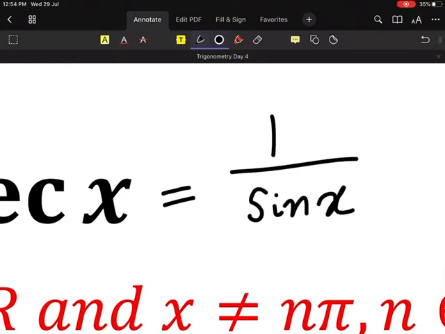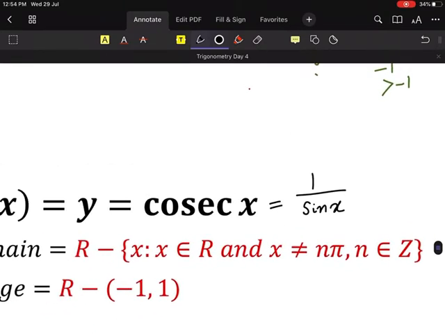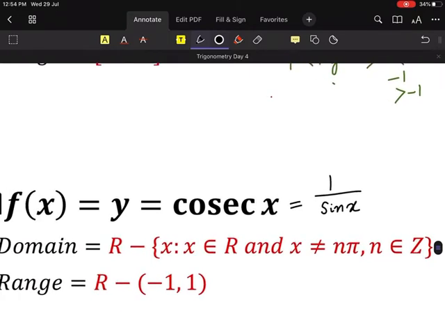Yes or no, guys? Actually, I was thinking why I should have written this one, but now I realize that it is very good that I haven't written that one. Now can you say, do you see anything by 0? When sin x becomes 0, this cosec x becomes undefined. Yes or no?